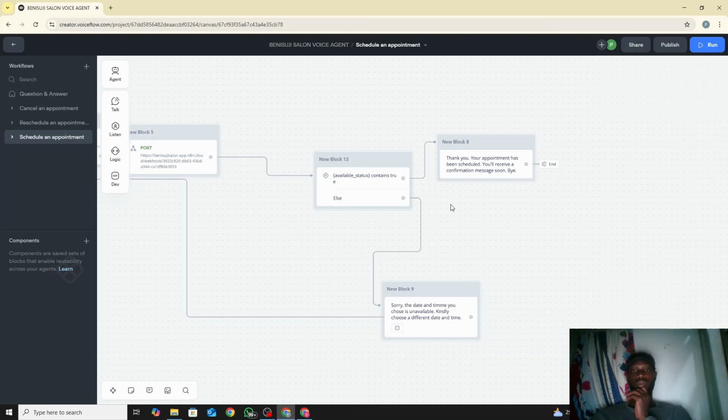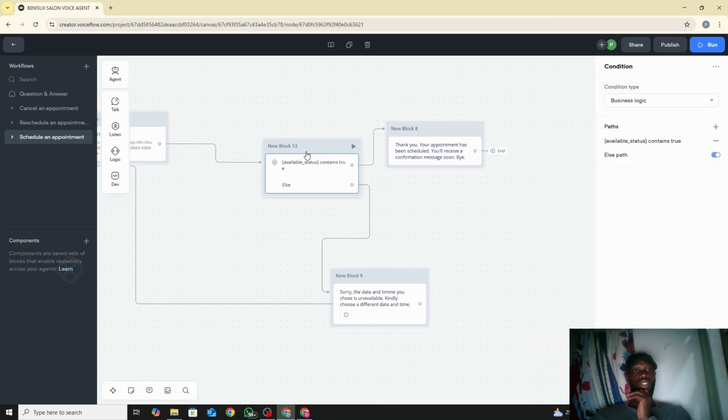And then we set a condition. After that, we needed to set a condition for us to know, okay, is it possible? What to do? So we said the variable available status. If available is true, that means the date we anticipated for an event is available, and that thing is true.